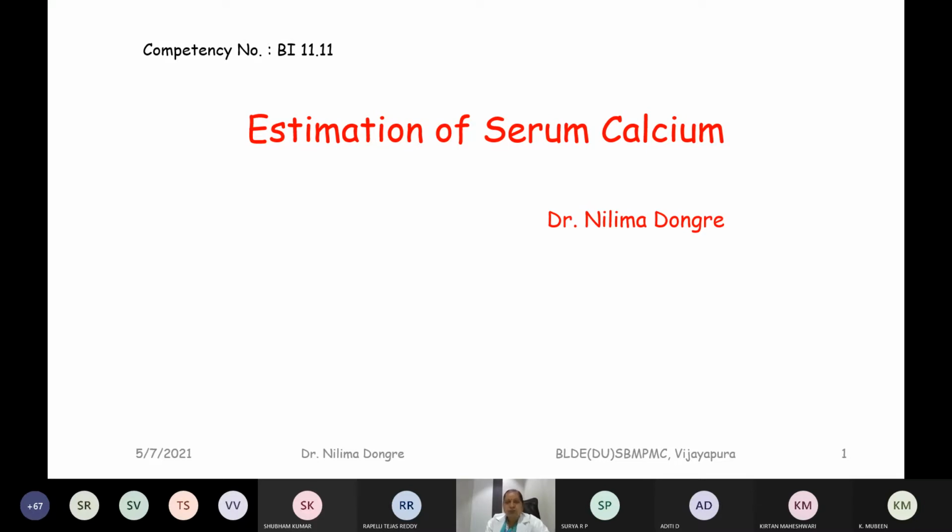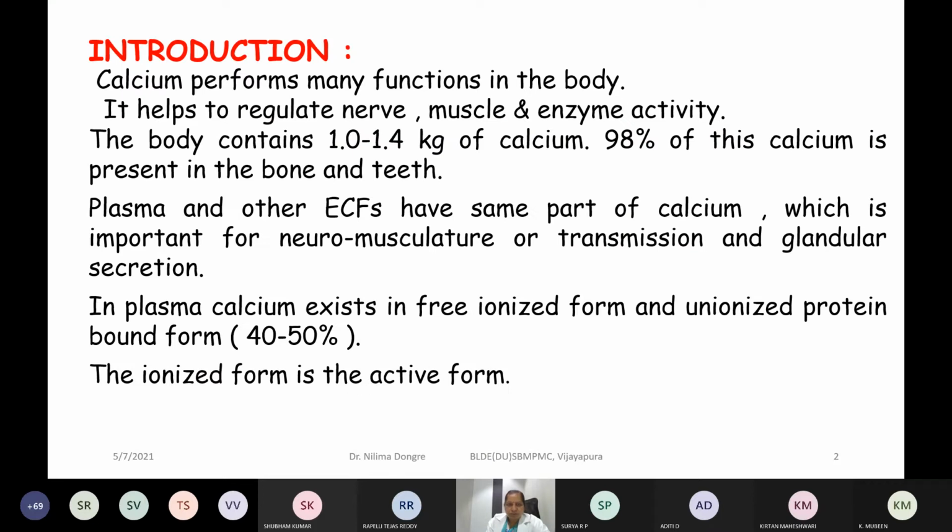So that is what we are going to understand today. What are the different methods for estimation of serum calcium, and in our laboratory how we are going to measure it. So today's aim for today's practical is the estimation of serum calcium levels. So this is the calcium introductory part.